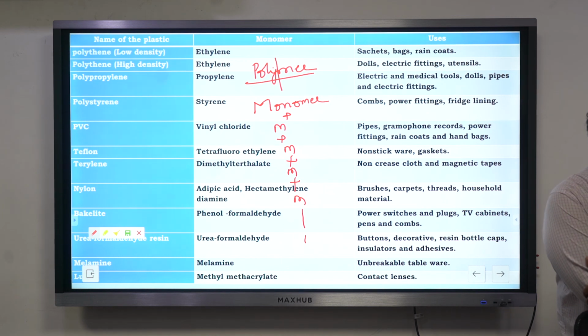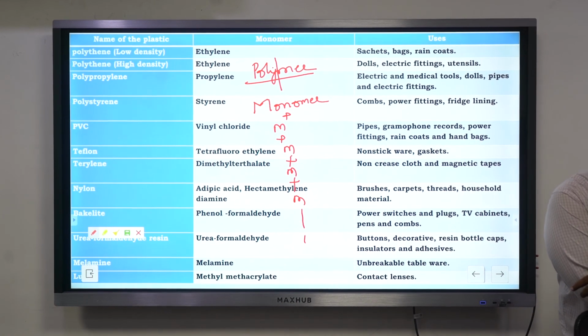Metallurgy, you said you'd cover. Metallurgy not required. So